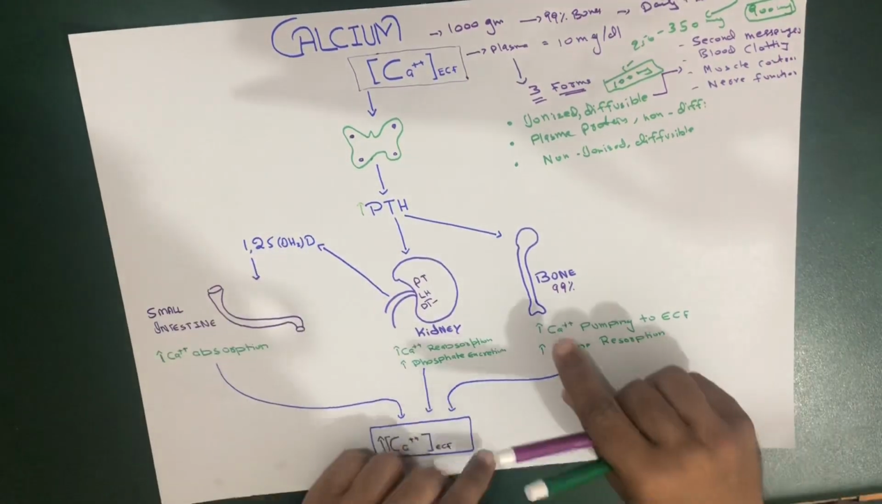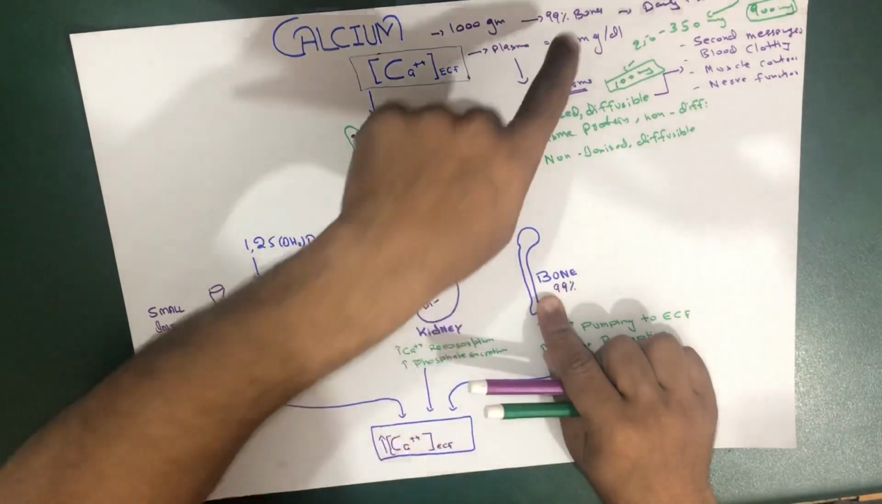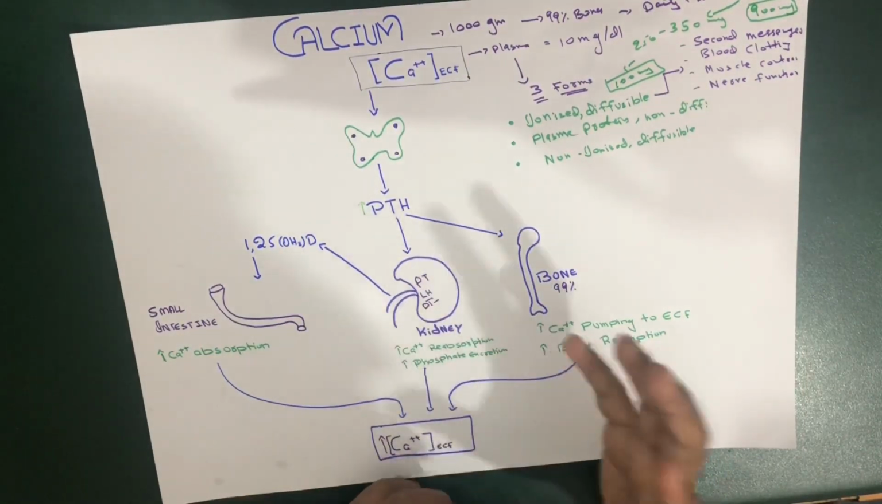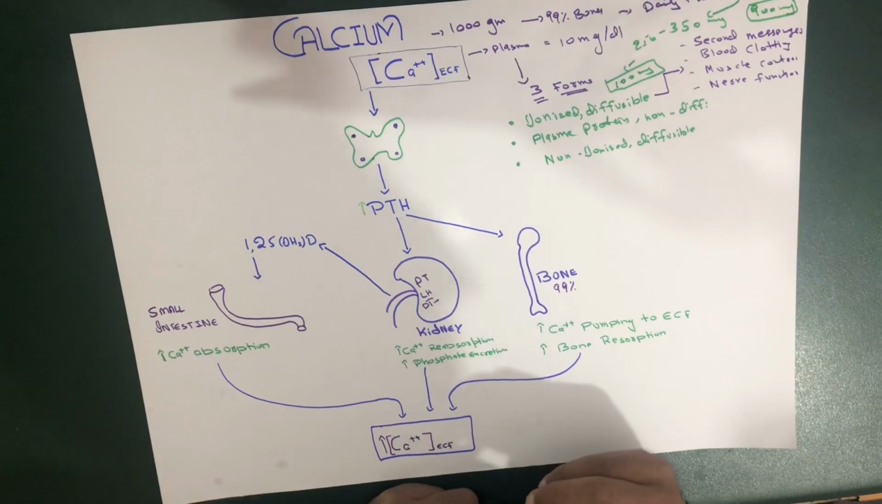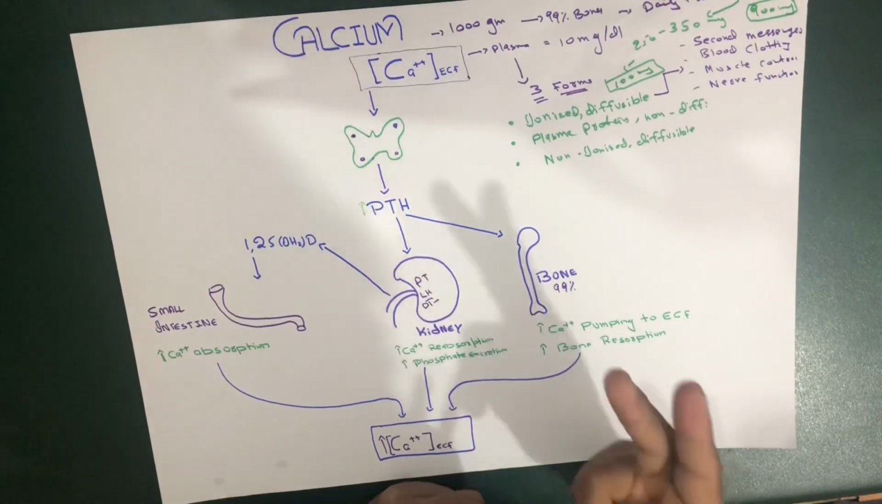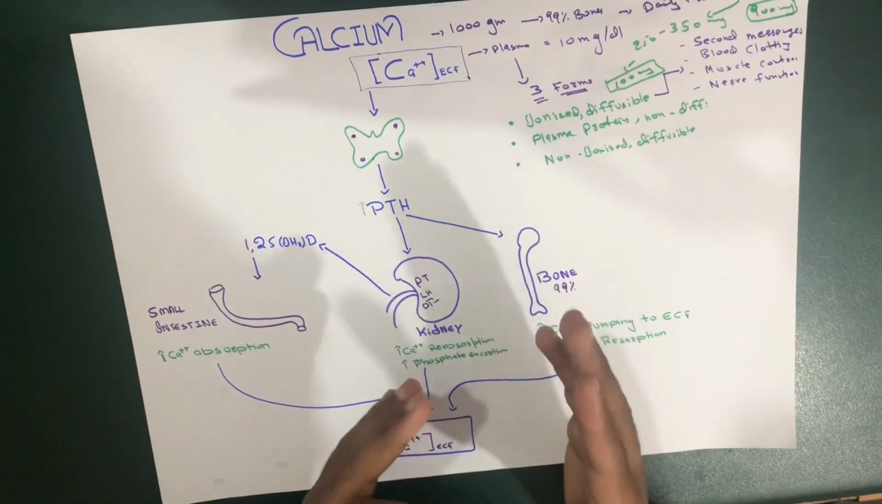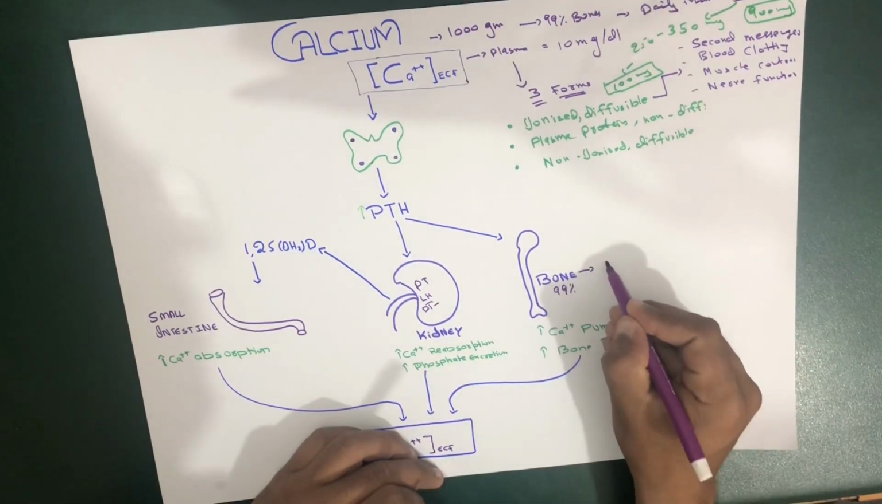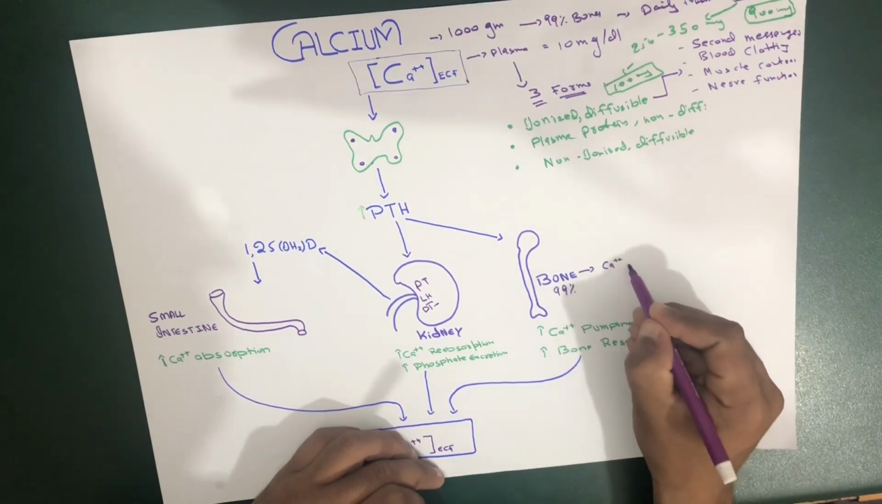Now let's talk about the calcium which is present in the bone, which is 99% of the total. The calcium present in the bone is in hydroxyapatite crystals. The calcium which is present in bones is actually of two types.